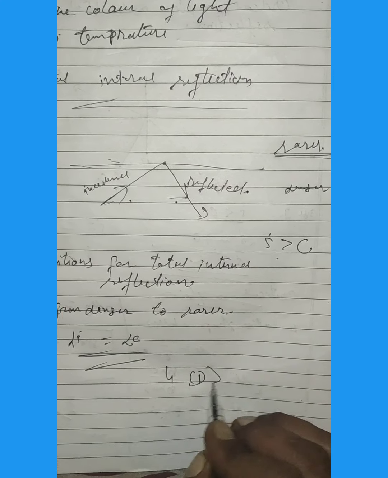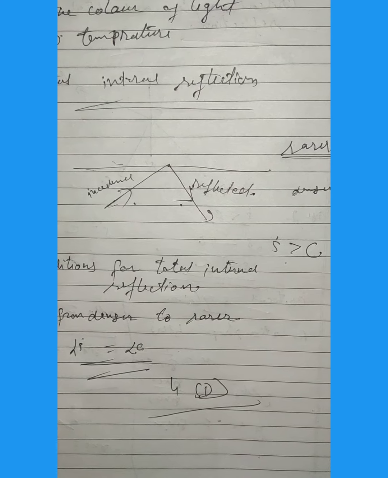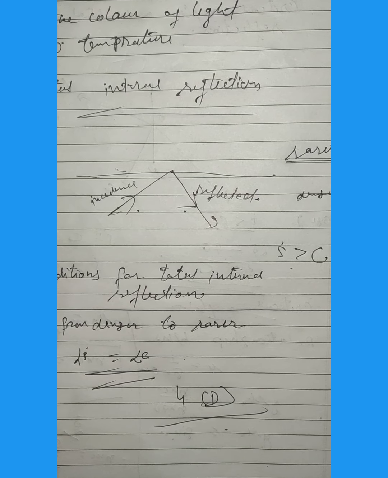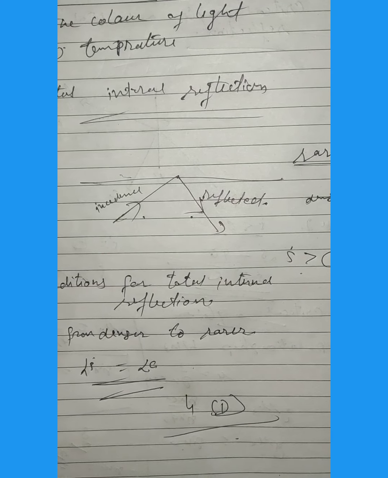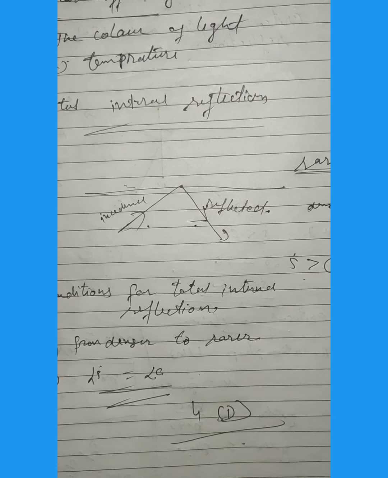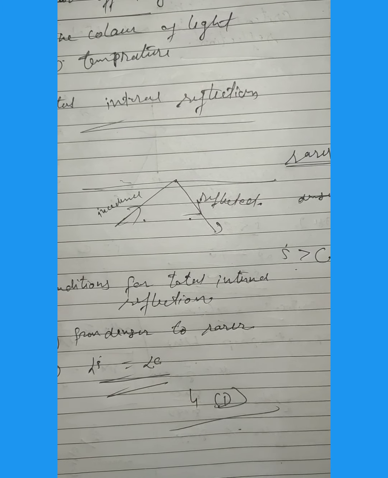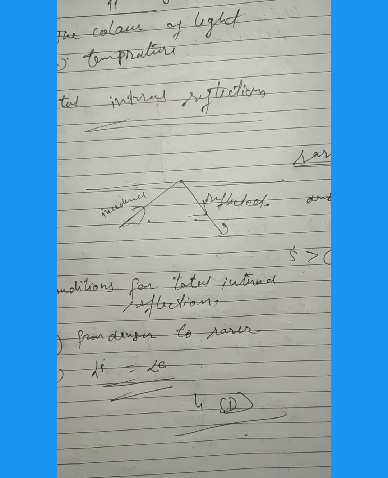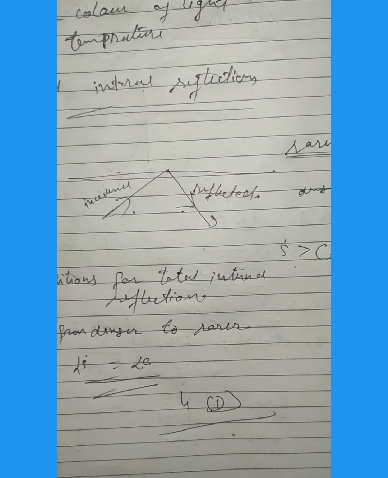There is exercise 4D. Solve all the questions. If there is any problem, you can contact me. There are some applications of total internal reflection given. Read them properly and discuss them properly. If you can't understand, you can contact me. In this way, this chapter is finished.